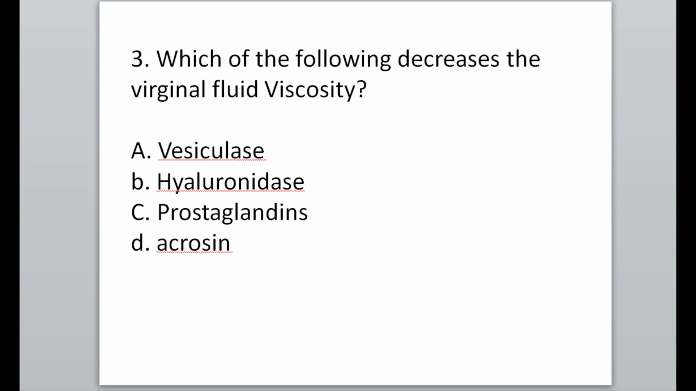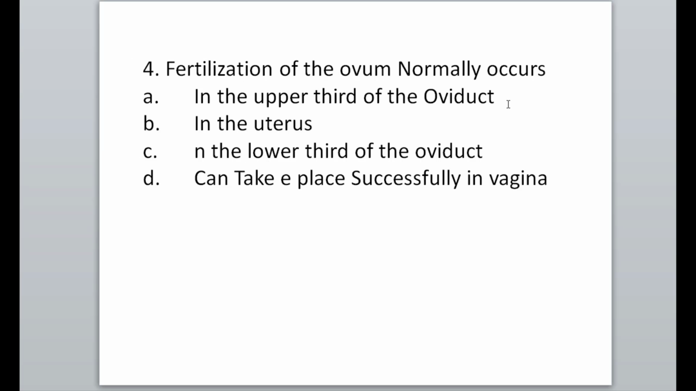Which of the following decreases the vaginal fluid viscosity? Option C is correct. Prostaglandin decreases the vaginal fluid viscosity. Next MCQ: fertilization of the ovum normally occurs in the upper third of the oviduct. So option A is correct.